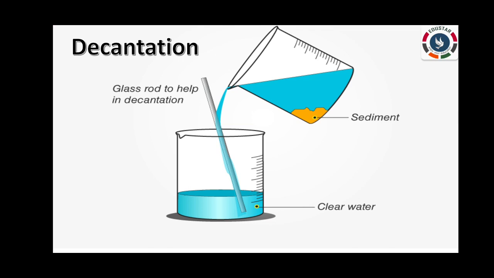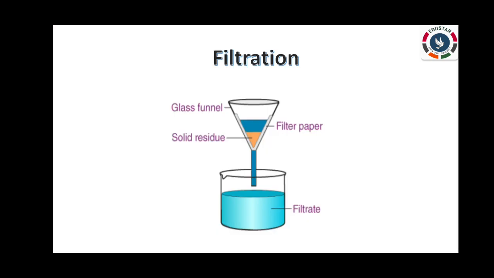Now, the water is gently poured out into another container without disturbing the settled impurities. The process by which water is gently poured out to another container after sedimentation is called decantation. The water we get after decantation is not very clean, as it may still contain very fine impurities. So, we can use the filtration method. Filtration is another method of purifying water.